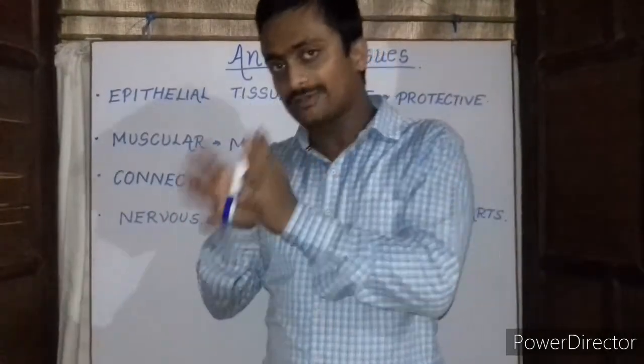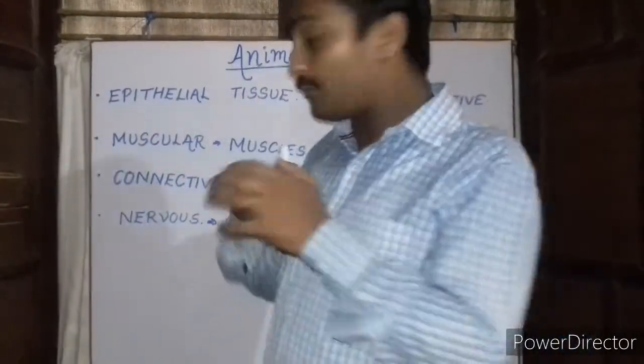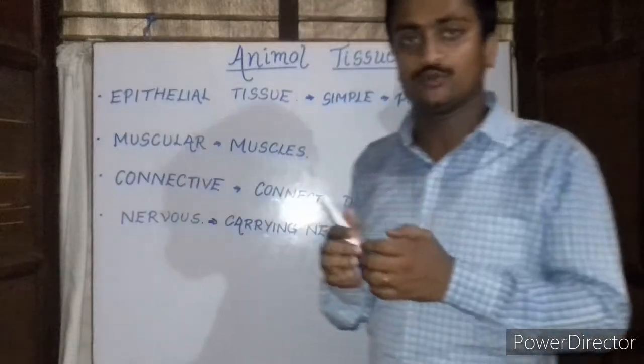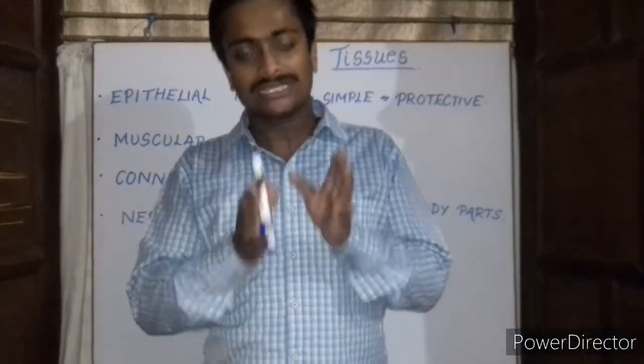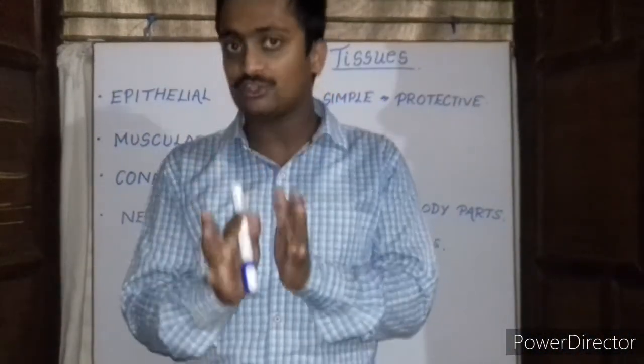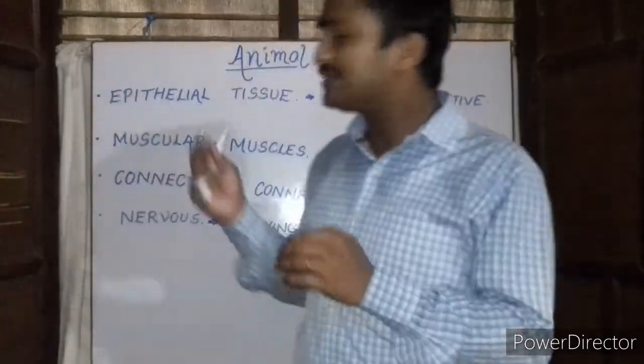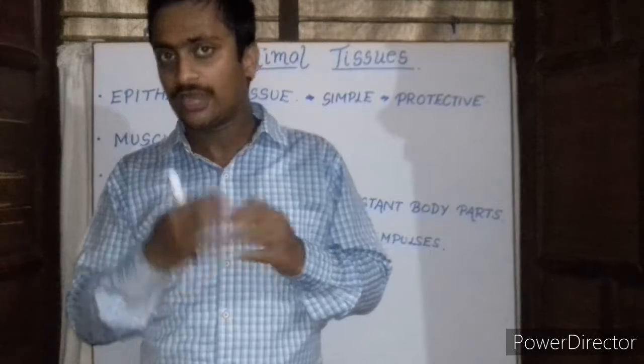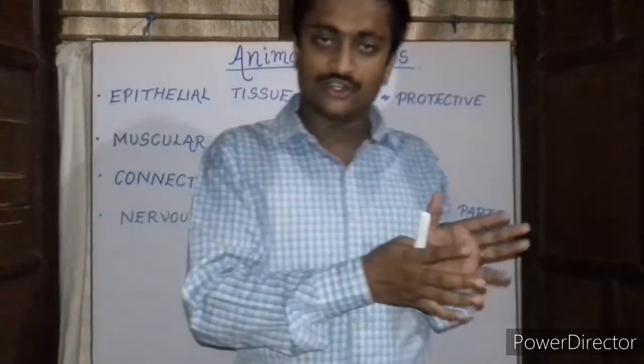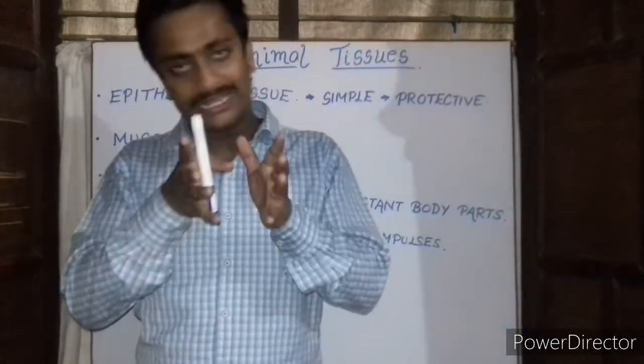Animal tissues are further classified into four types. The first one is the epithelial tissue. This epithelial tissue is the simplest of all the tissues found in an animal body. The main function of this epithelial tissue is mainly protective in nature. However, this epithelial tissue also separates different body cavities.